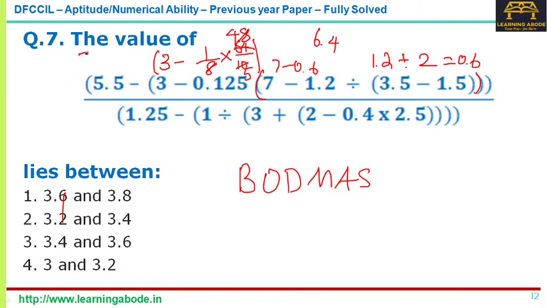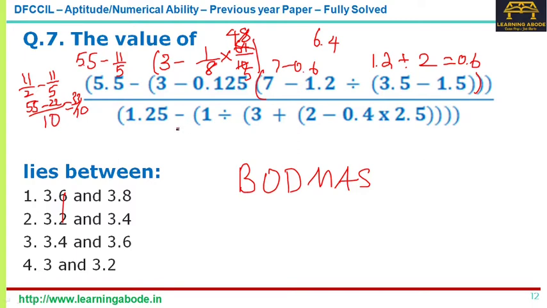So what I have is 5.5 minus 3 minus 4 by 5, that's 11 by 5. So for the numerator, what do I have? I have this 5.5, I can write it as 11 by 2 minus 11 by 5. So the denominator is 10. So it is 55 minus 22, that's 33 by 10. Okay, so that's approximately 3.3.